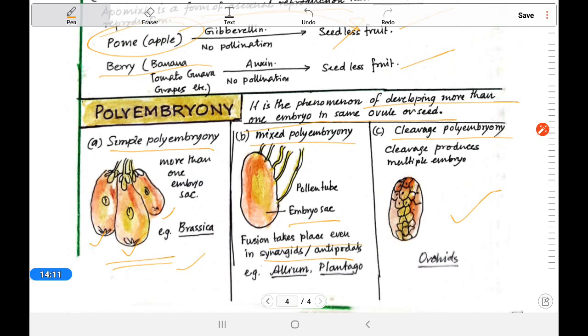Here is the end of this chapter on sexual reproduction in flowering plants. After that I'll give a few questions. You have to read your NCERT book carefully, every page, every line, every sentence, every word of it, because it is very important for your coming examination. So next I'll send a few questions and answers and a few MCQs, all this.